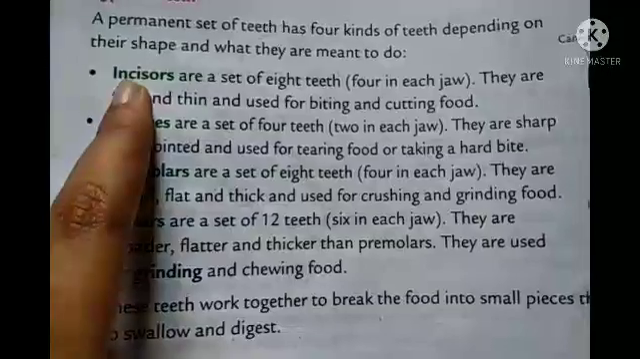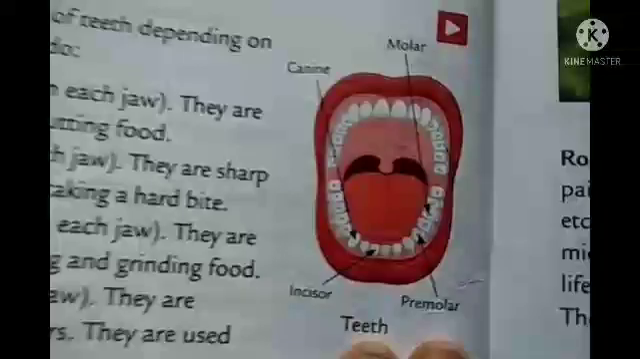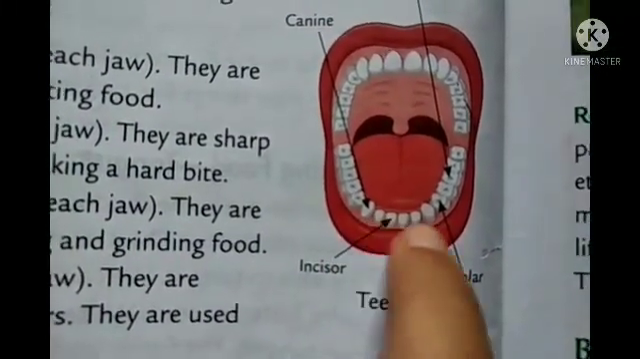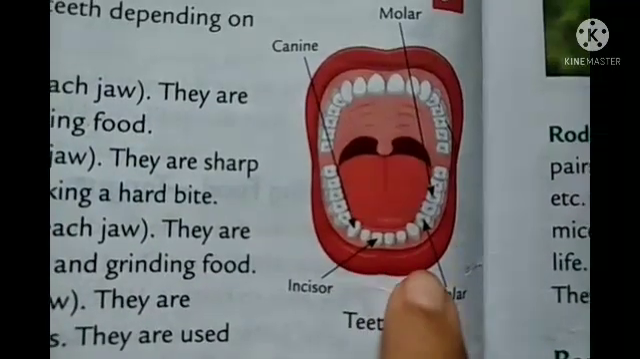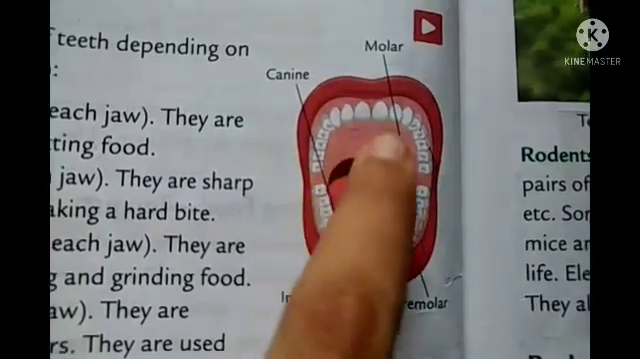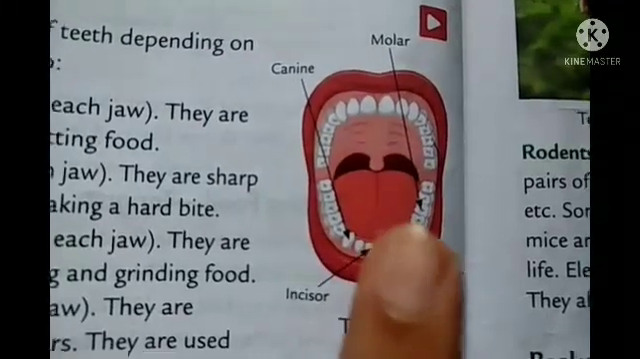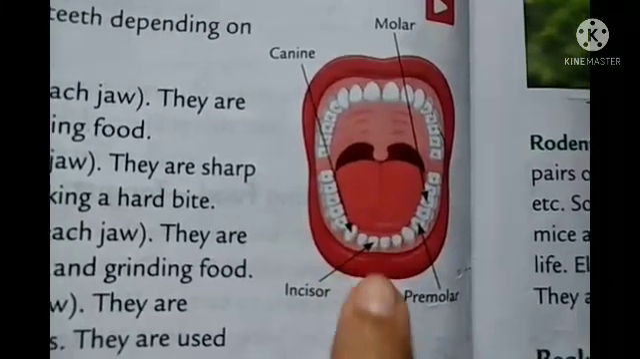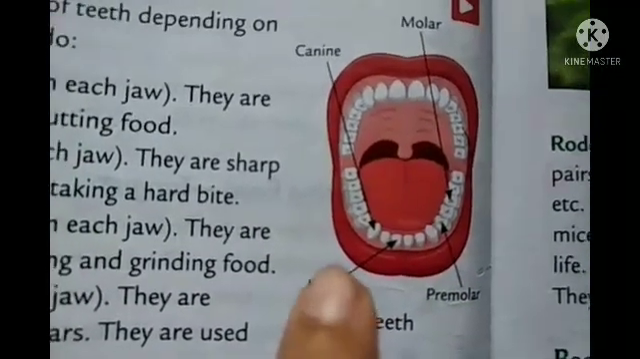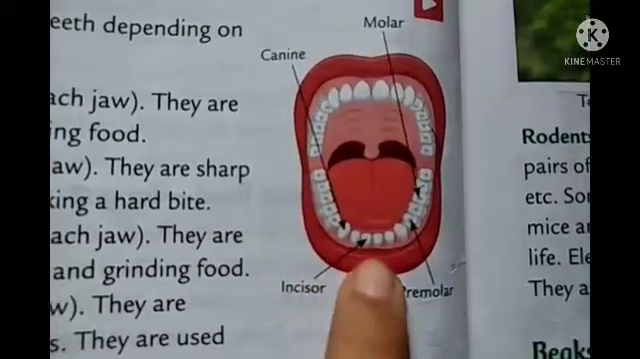Now incisor, what is the incisor? They are a set of 8 teeth. You can see the diagram, it will be better for you. Here you see the front teeth, right? They are a set of 8 teeth, 4 in each jaw, that means lower jaw 4 and upper jaw 4. These are called incisors, and they look flat and thin. We use incisors to bite and to cut any kind of food that we eat.